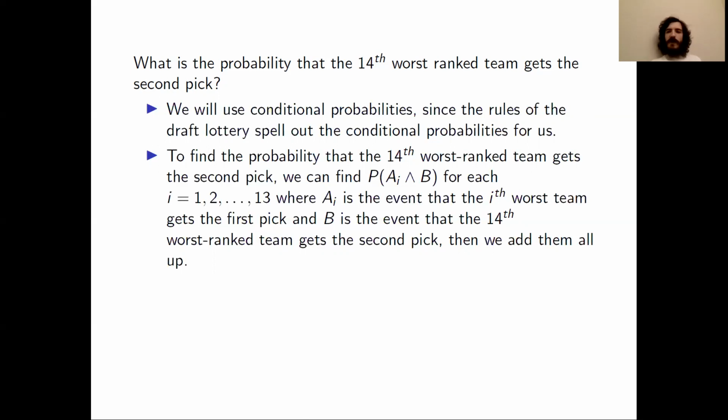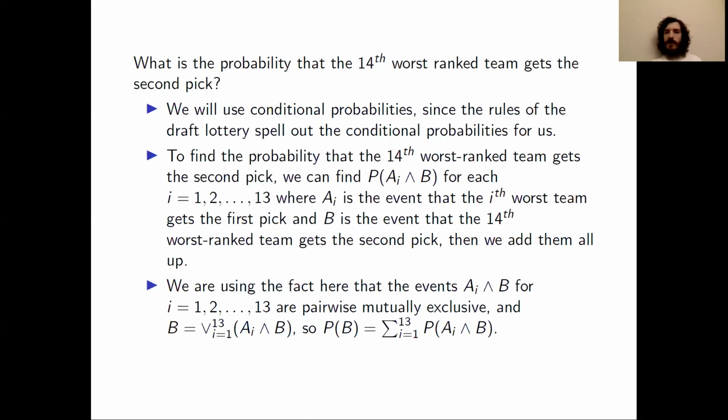Before we do that, let's talk a little bit about why that works. We're going to use the fact that the events A_i and B for i equals 1, 2, up to 13 are pairwise mutually exclusive. So none of those events have any intersection with each other. Moreover, we can say that the event B is equal to the disjunction of the events A_i and B for i equals 1 up to 13.